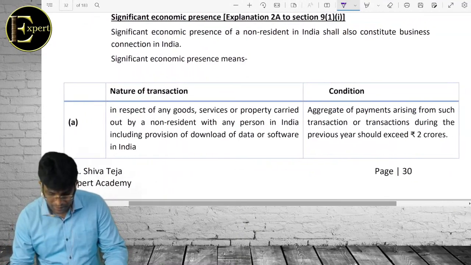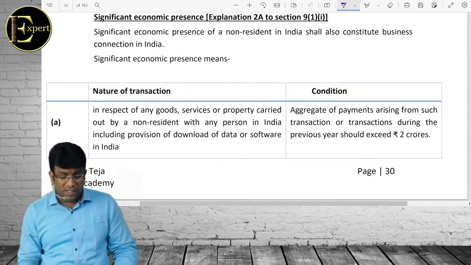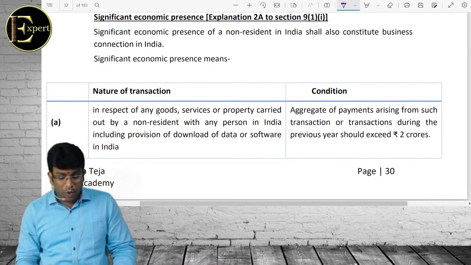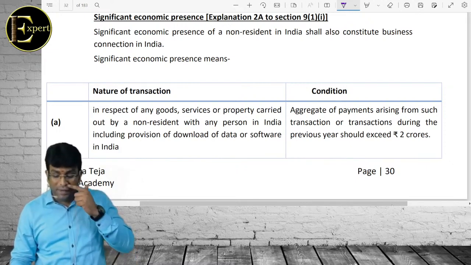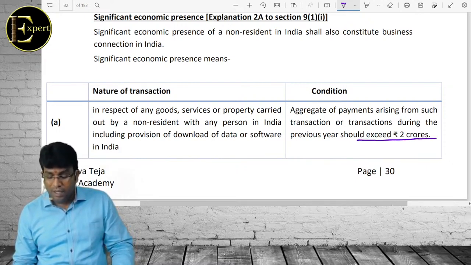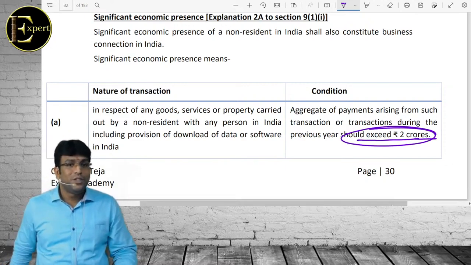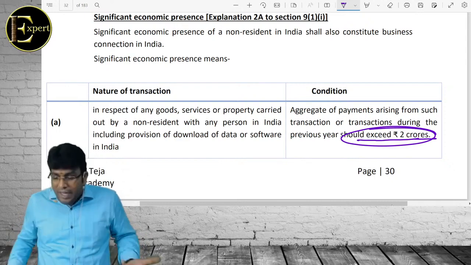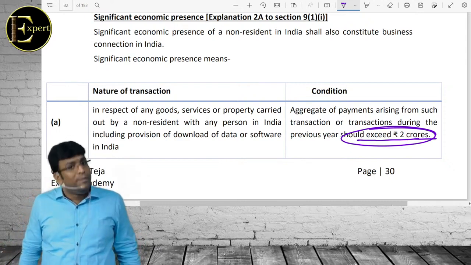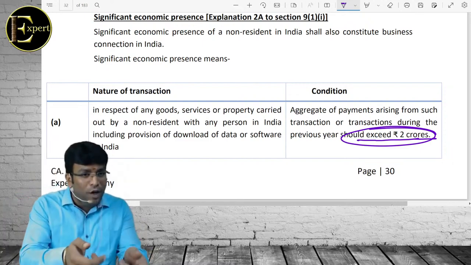See this one. In respect of goods, services or property carried out by a non-resident with any person in India, including provision of download of data or software, aggregate of payments arising from transaction or transactions during the previous year should exceed कितना बेटा? हम बोल रहे पकड़ेंगे तेरे को. You're getting the logic, sir. Ultimately, government wants revenue, yaar. We will not allow you to make money from India. If you're making money from India, pay tax in India. Clear, no?